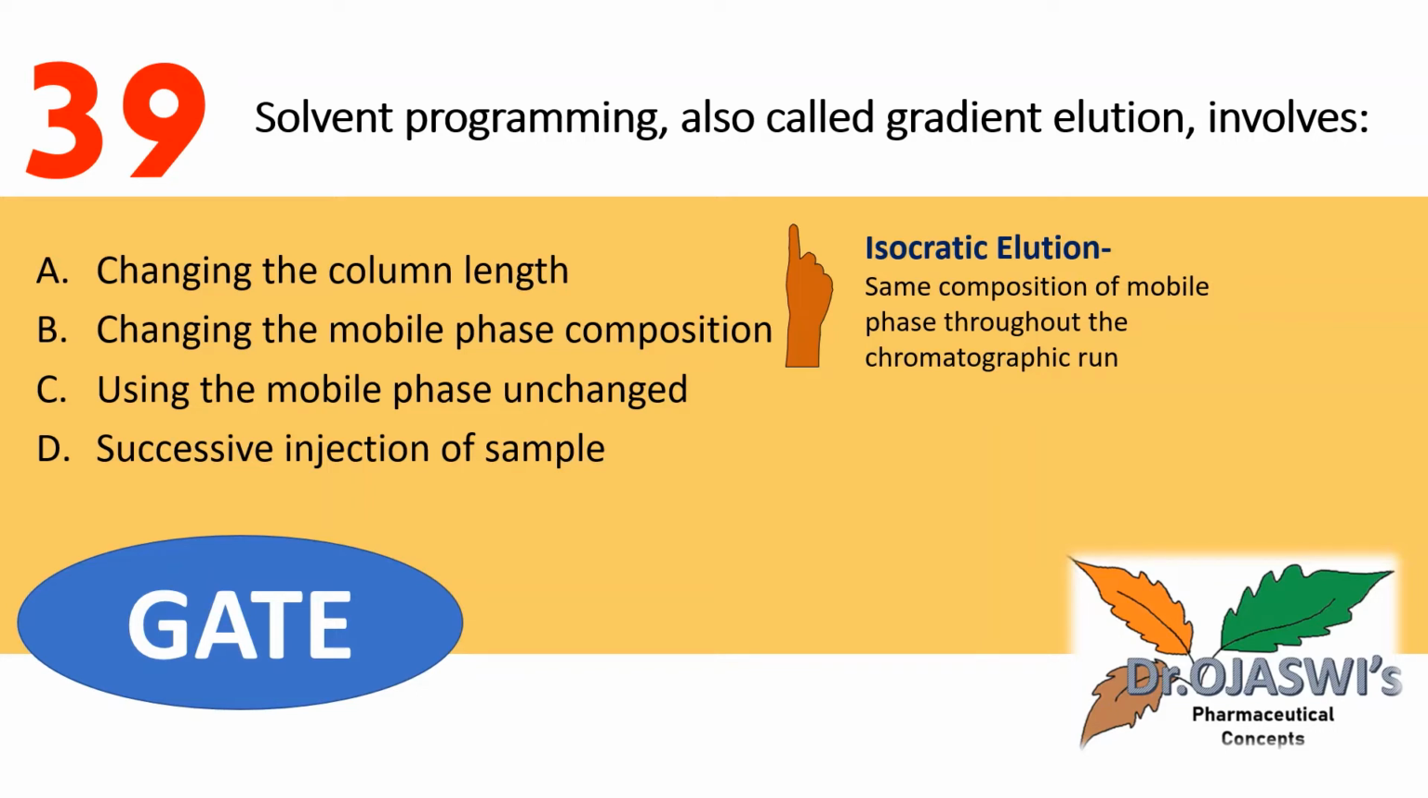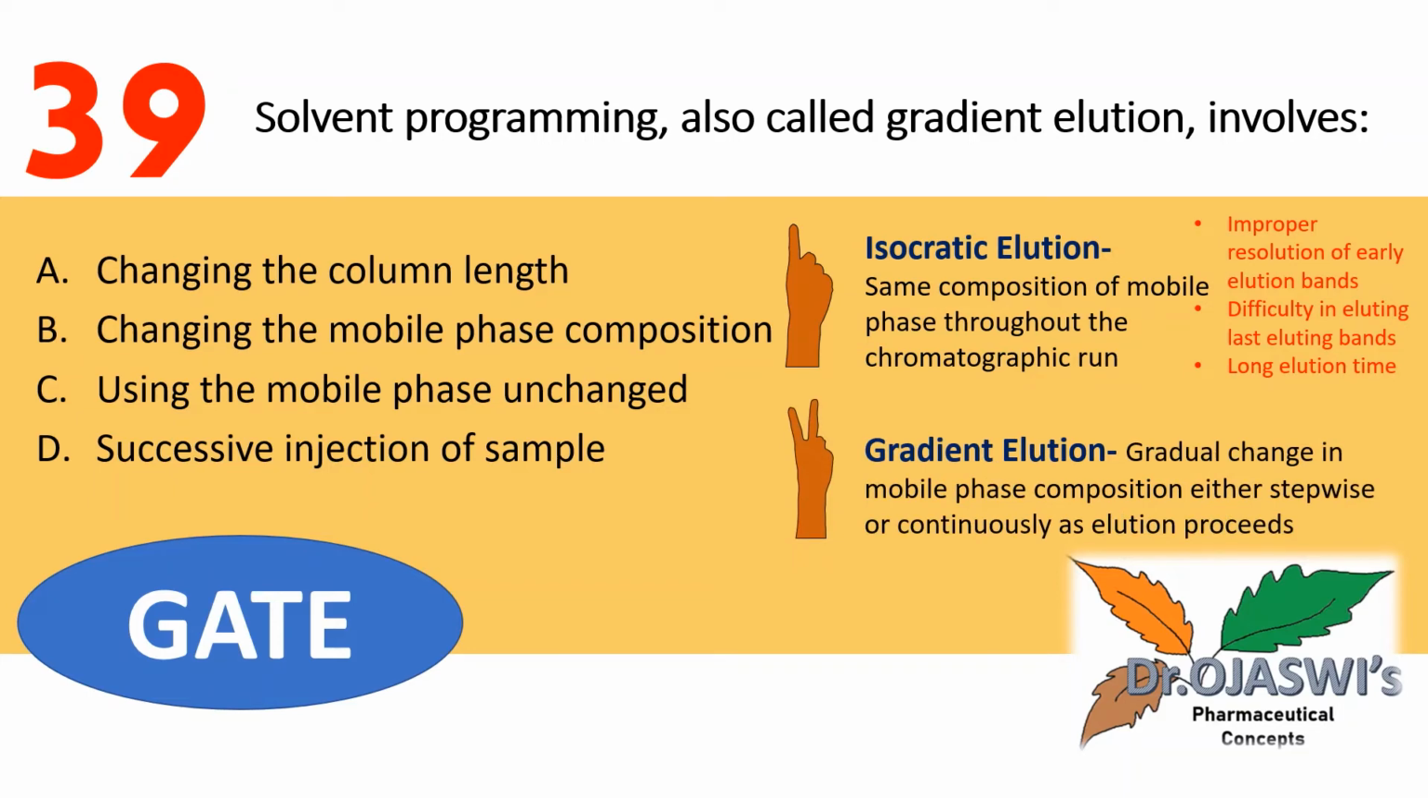That means if I am using methanol to water 8 is to 2, then that methanol to water 8 is to 2 composition will be utilized throughout the separation. And gradient elution means gradual change in mobile phase composition, either stepwise or continuously, as elution proceeds.